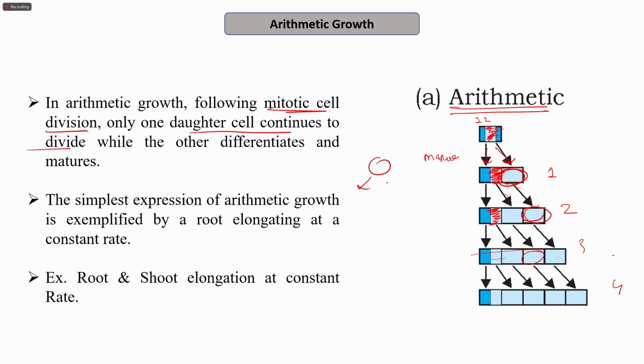How do we represent growth? We usually represent growth like this, where new cells are formed and these new cells further undergo division.